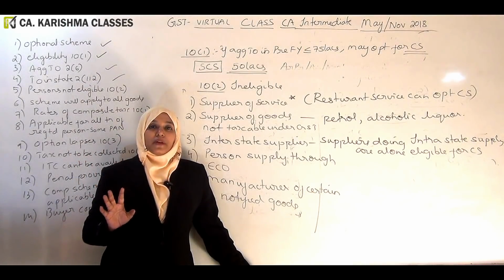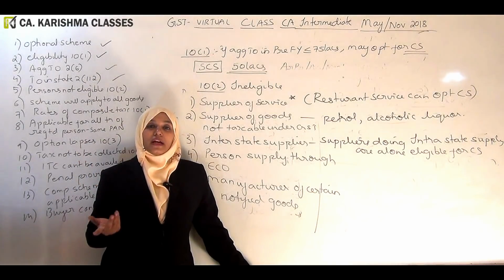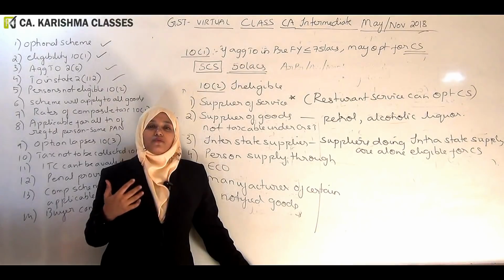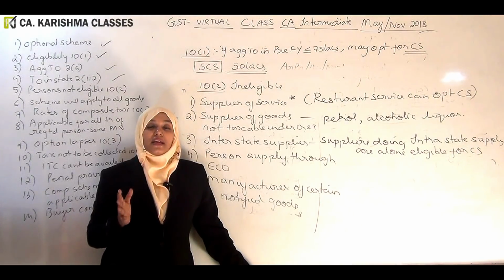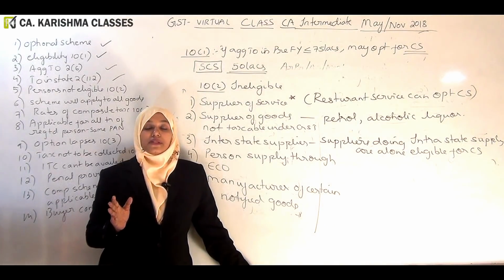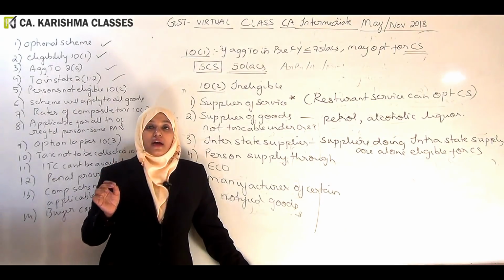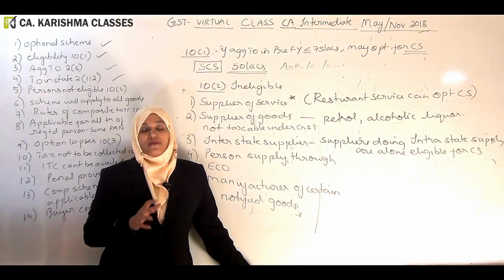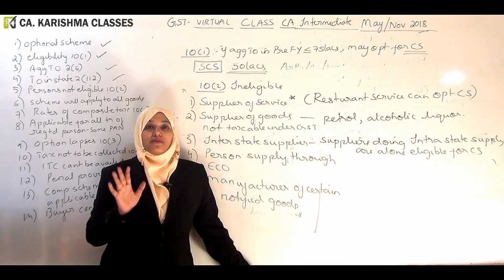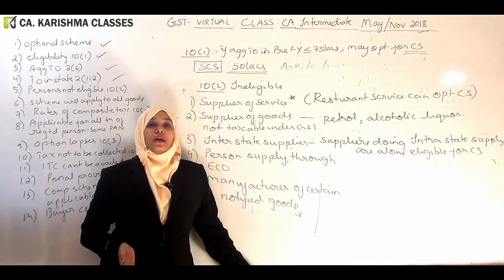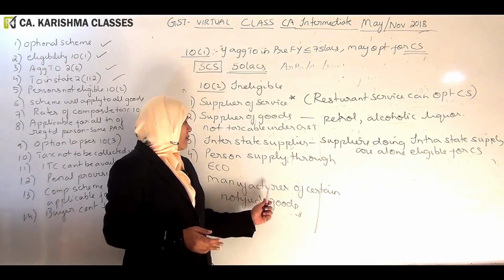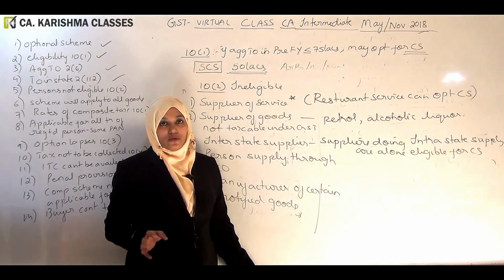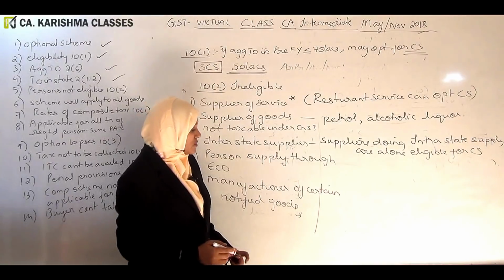So we don't want people, and people who are selling through web portal are deemed to be big. We want more transparency from them, because see, e-commerce, the size of that business is more than $100 billion. So how can we give them a shortcut scheme? We will not take risk. So this scheme is not for people who are selling through web portal. Manufacturer of certain notified goods, even you should not come. What are the goods which are notified?